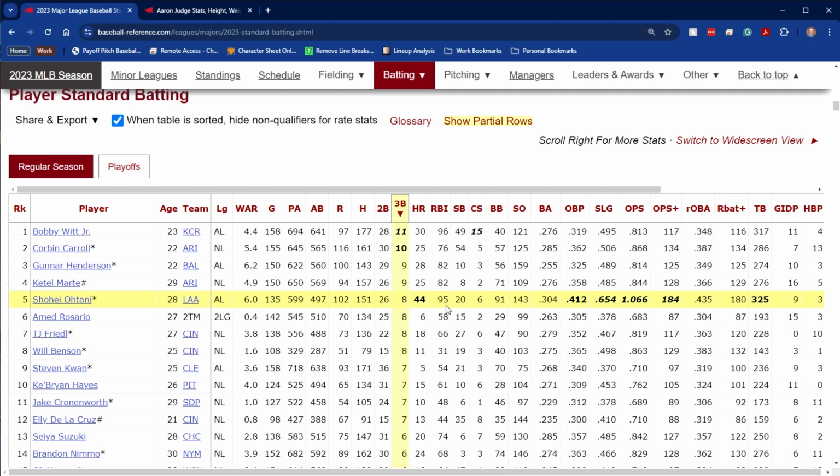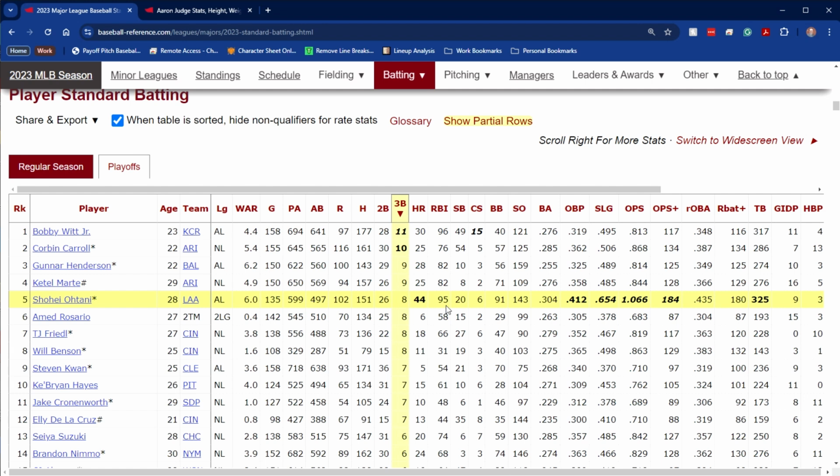Once in a great while, you'll get an inside-the-park home run, which is when the ball does not clear the outfield wall, but maybe bounces around. A fielder misplays it a little bit, not enough for an error, but the ball caroms in a weird way off the wall, and you have a fast base runner maybe, and he makes it all the way home before getting thrown out on the play. Then you have an inside-the-park home run, which is more rare.